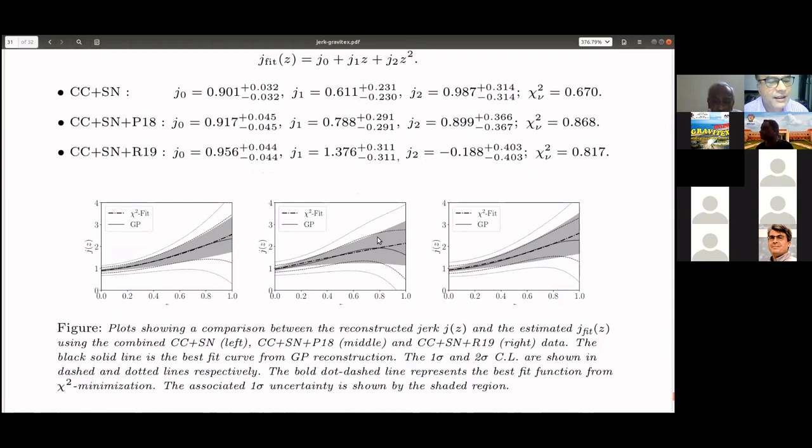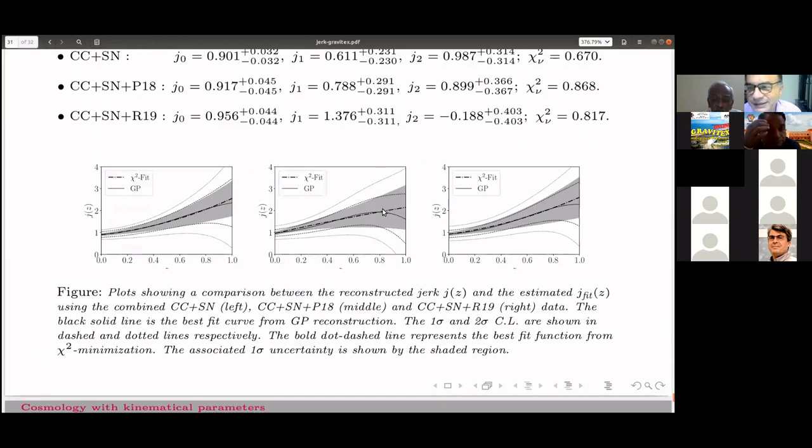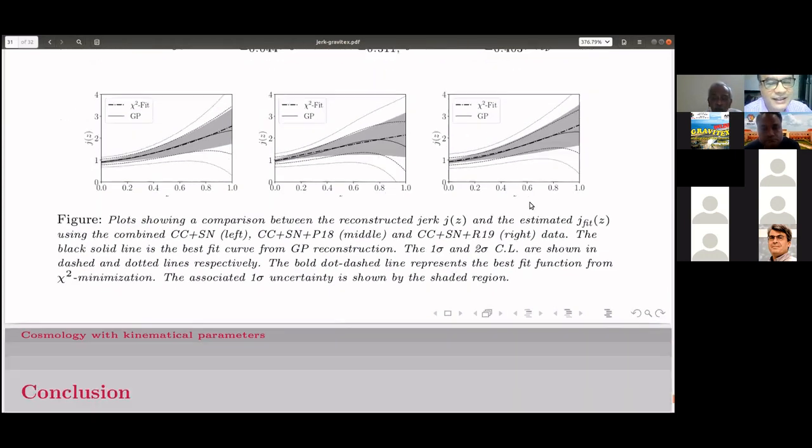And here you can see that this best fit and this analytical curve have a very good agreement for low z, up to 0.8 or something like that, but they do not agree for the higher redshift.